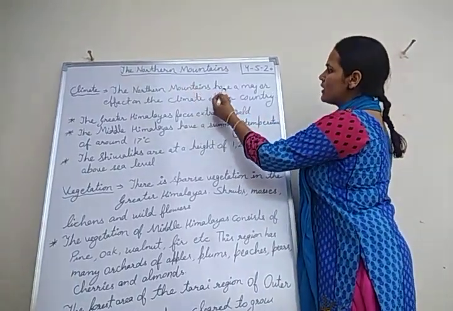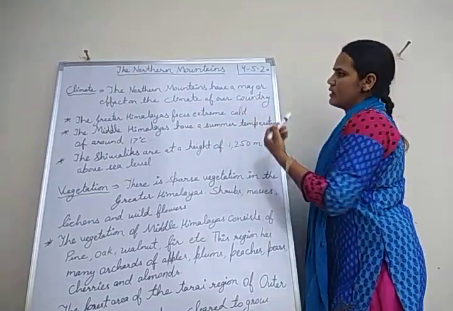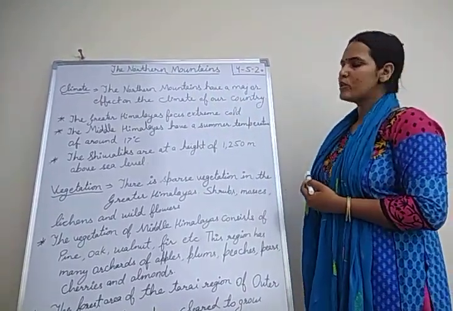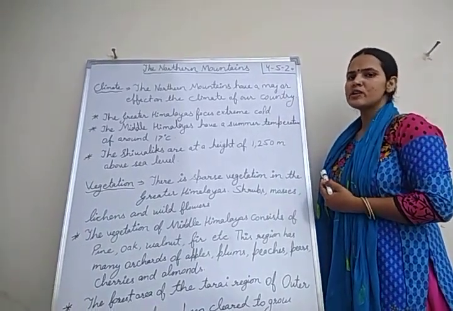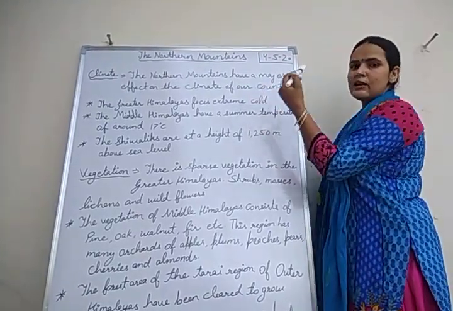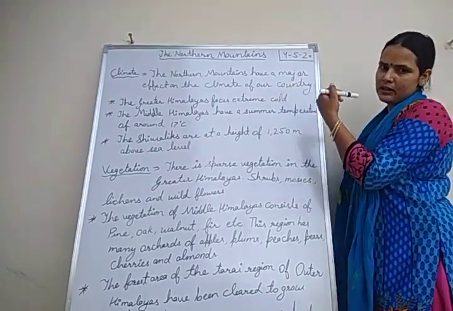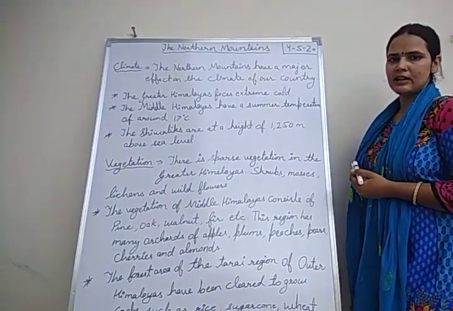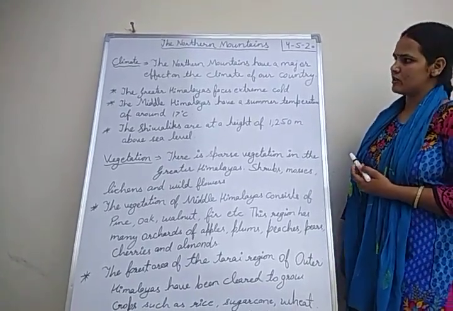The Northern Mountains have a major effect on the climate of our country. The Northern Mountains form a barrier for the monsoon winds, and those monsoon winds cause heavy rainfall in the northern plain. That's why the northern plain is a fertile area and has good agriculture production.